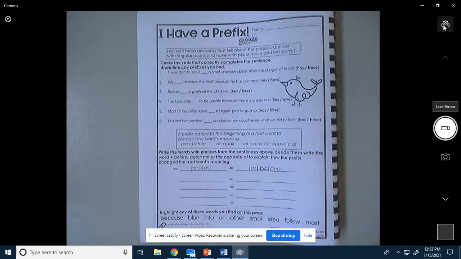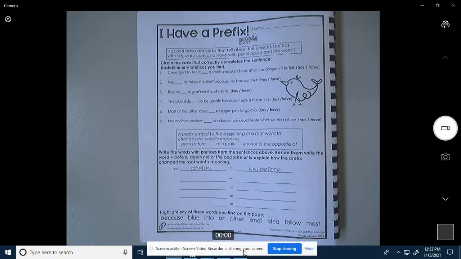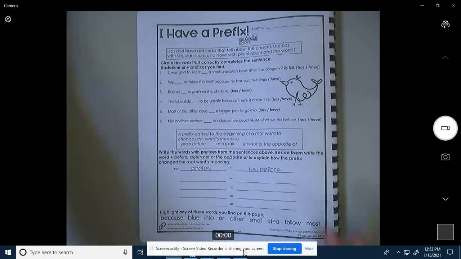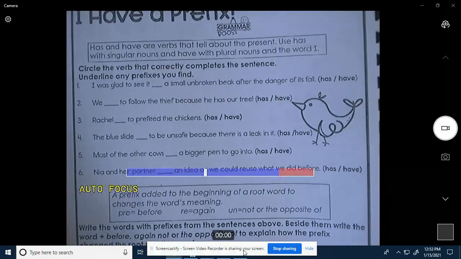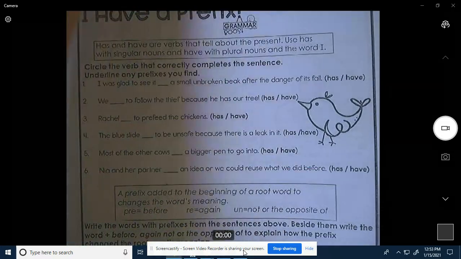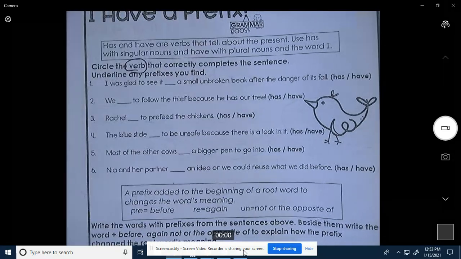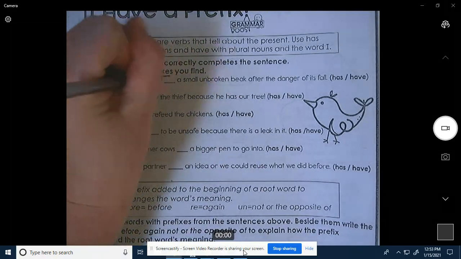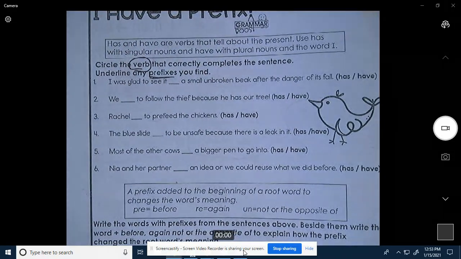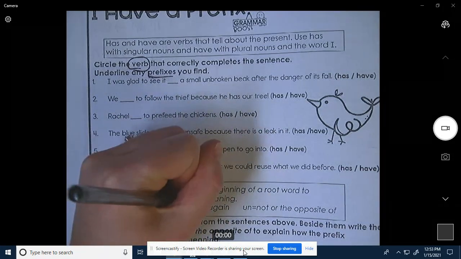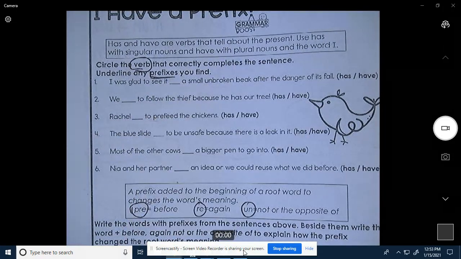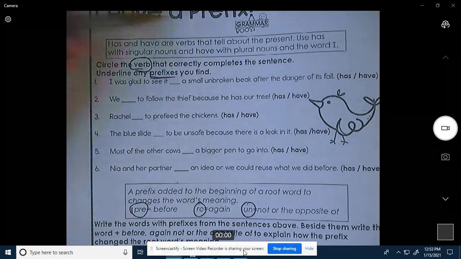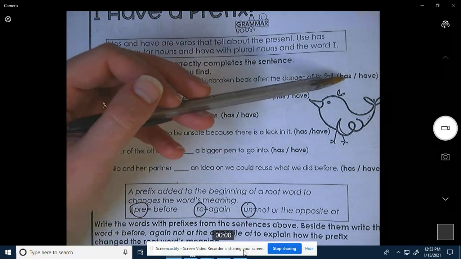So if you don't have your grammar book open to page 68, please do that. Pause your video and do that now. If you do, you are ready to get started with me. And it says a couple things we have to do. It says circle the verb that correctly completes the sentence and underline any prefixes. Okay, so the prefixes we're going to look for are pre, re, and un.